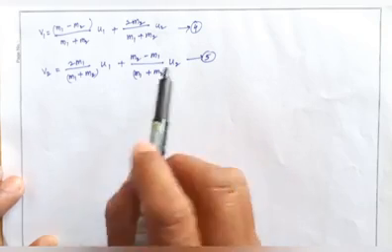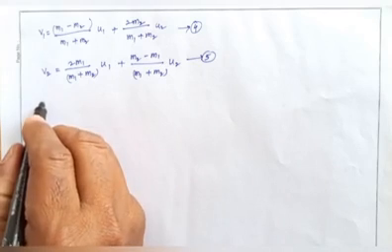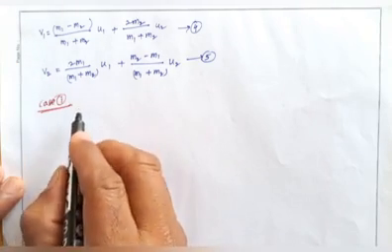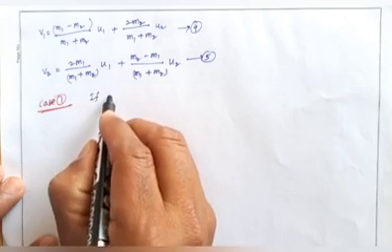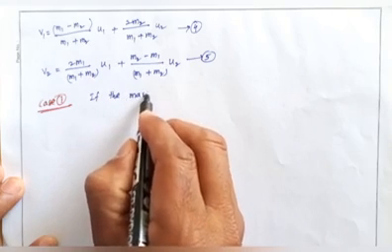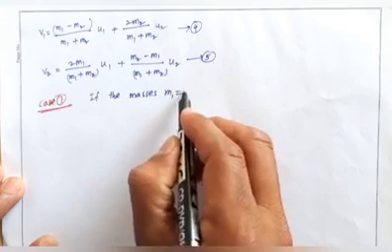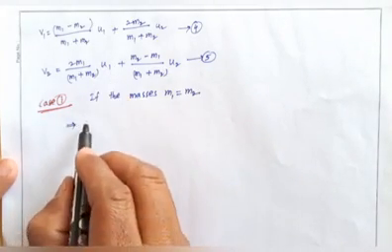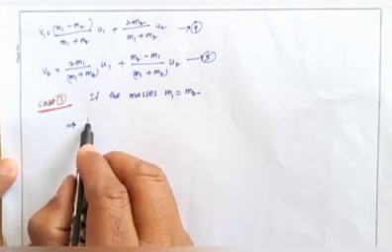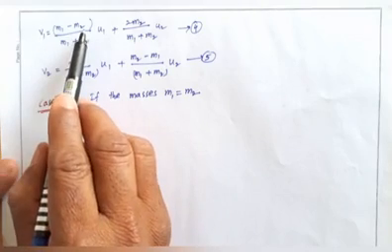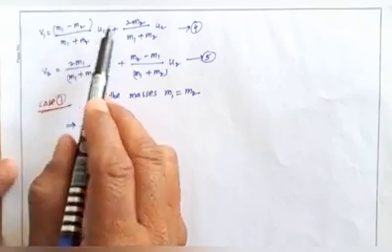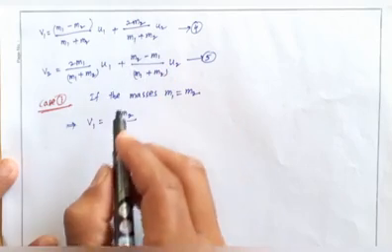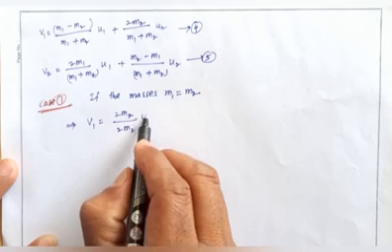So we can consider here two cases. Case number 1: here the masses, if the mass m1 equals m2, then for the velocities, v1 equals m1 minus m2 equals 0, so that term will be 0, then 2m2 into u2.